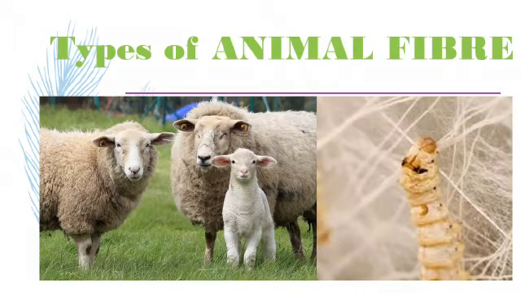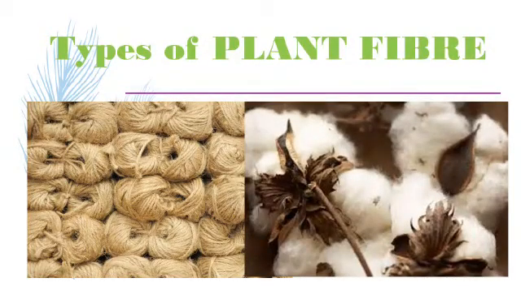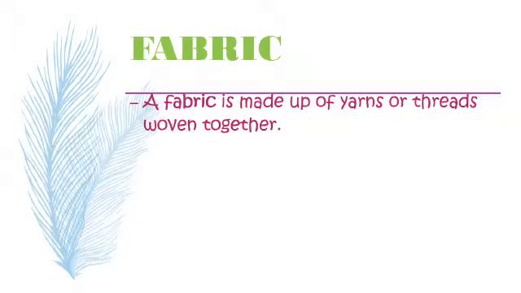Like the sheep, we are able to see on the screen. From sheep we gather wool, which we convert into the form of thread and then weave for making cloth which protects us from the winter season. Also here we have silk cocoon, silk moth, which gives us silk cloth. And from plants, when we see here, it is the jute rope and also cotton balls, cotton plant, from where we obtain cloth.